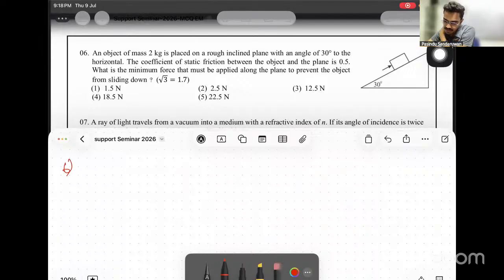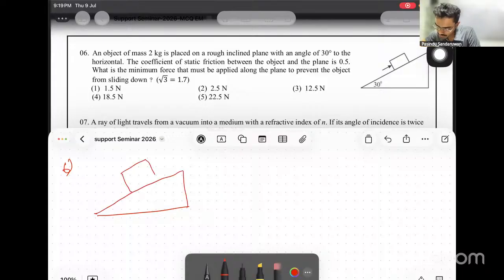An object of mass 2 kilograms is placed on a rough inclined plane at an angle of 30 to the horizontal. The coefficient of static friction between the object and the plane is 0.5. What is the minimum force that must be applied along the plane to prevent the object from sliding down? Root 3 equals 1.7. First we'll see the force created by friction, because what we have to apply is the balance of mg sin theta and friction.